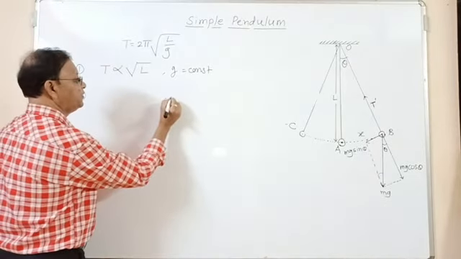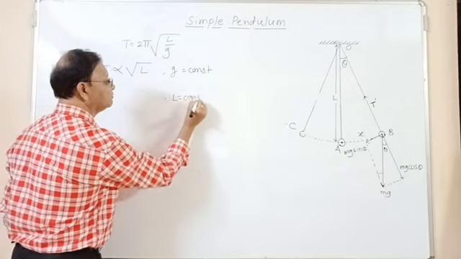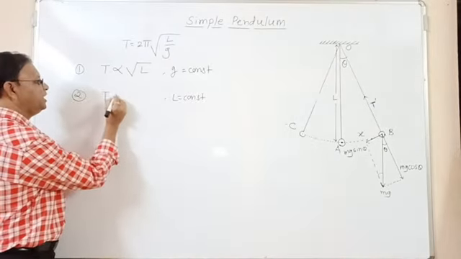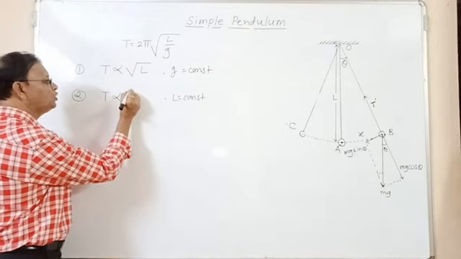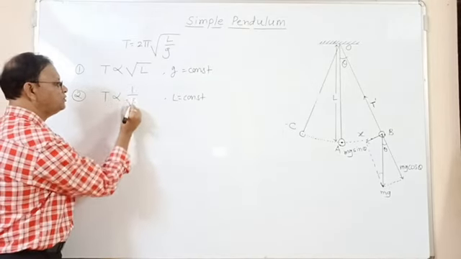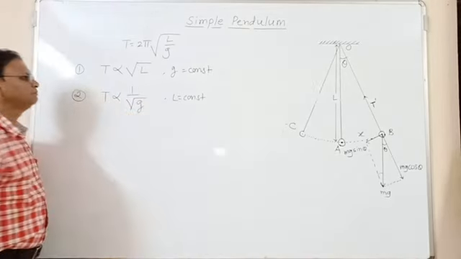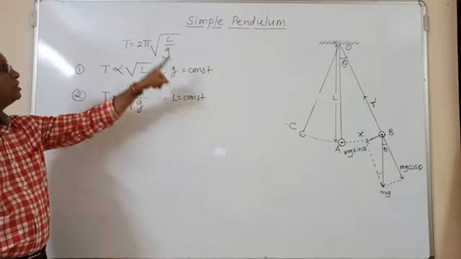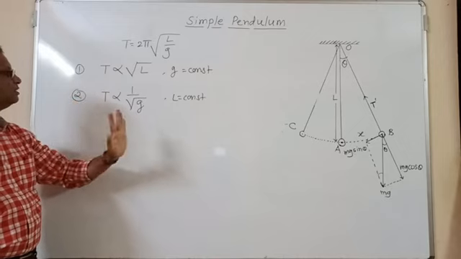Second conclusion, suppose if L is equal to constant, then we can say that T is inversely proportional to square root of g. If we take L as constant, 2 pi is already constant.